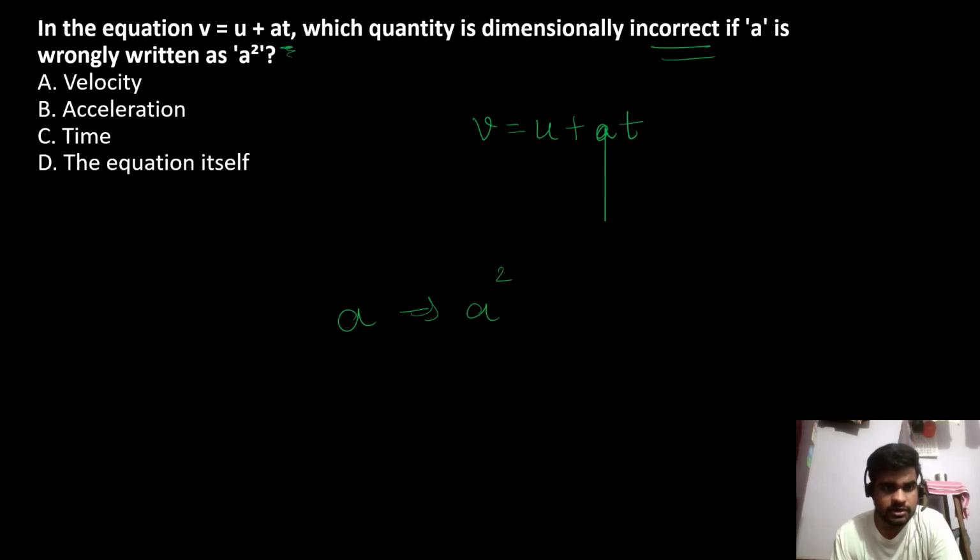The equation itself will change. Time and acceleration, no. Velocity is incorrect. See, if A is replaced by A square, then the dimension changes. And if the dimension is changing, then that dimension should be equal to V and U, velocity. So answer to this question is option A.